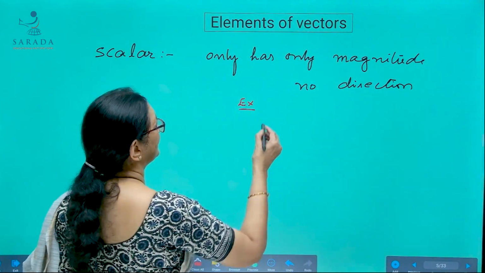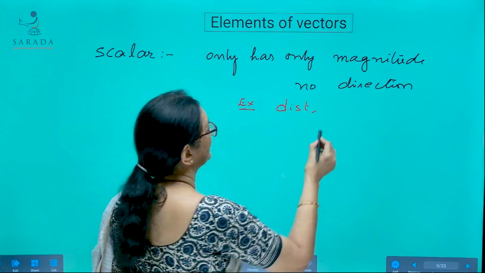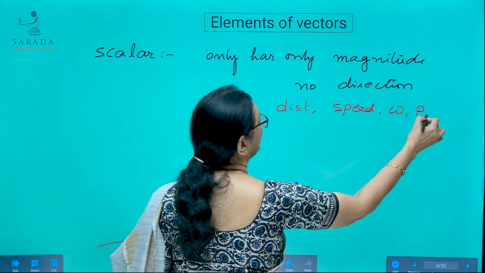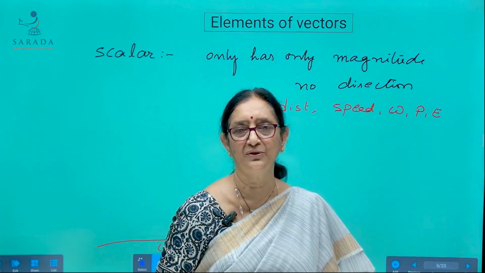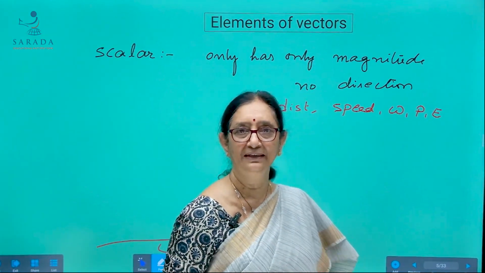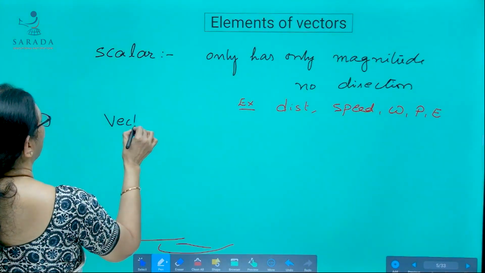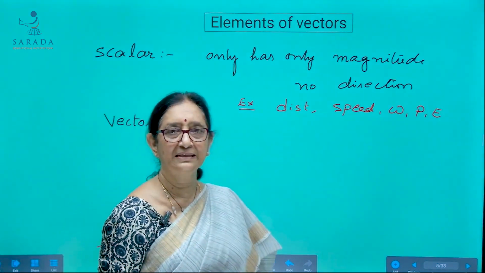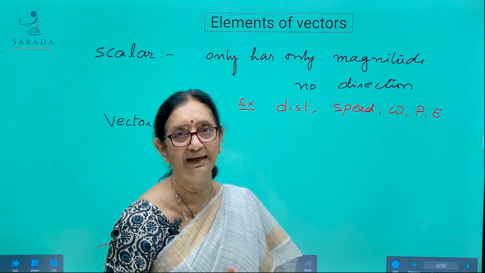There are so many examples of scalar quantities: distance, speed, work, power, energy, and so on. They just have magnitude and they do not have direction. And now coming to another kind of physical quantity, that is a vector. A vector is a physical quantity which has both magnitude and direction.